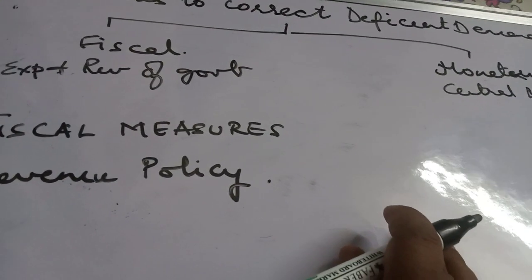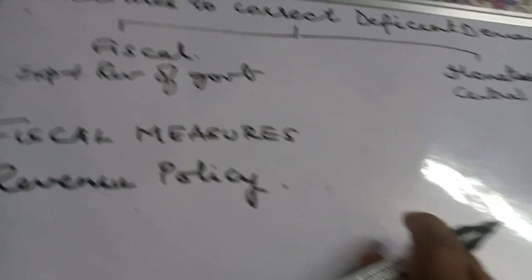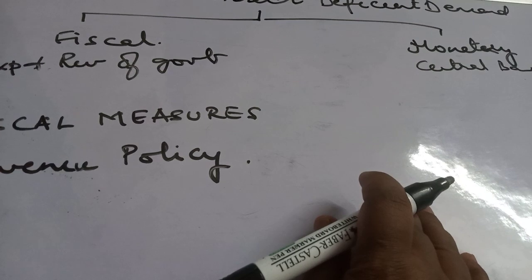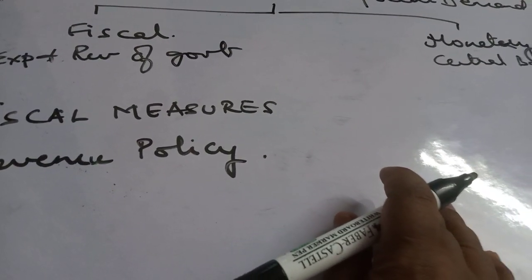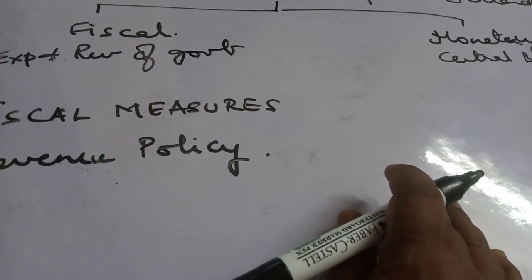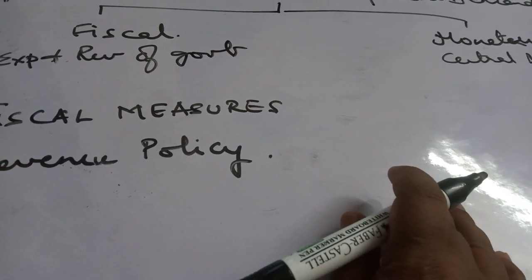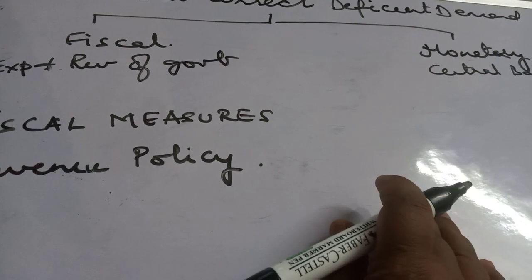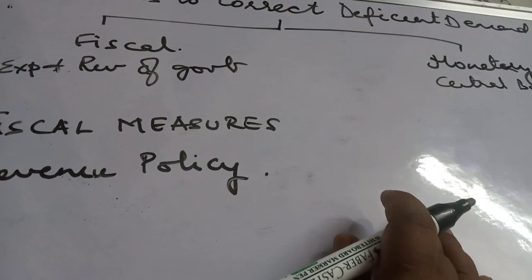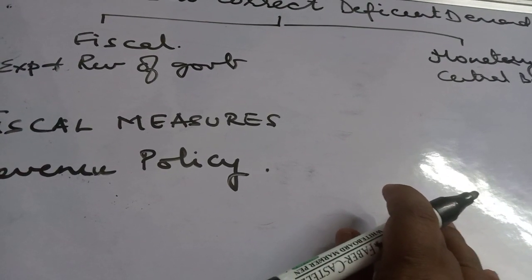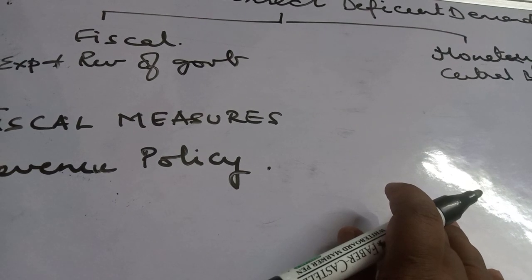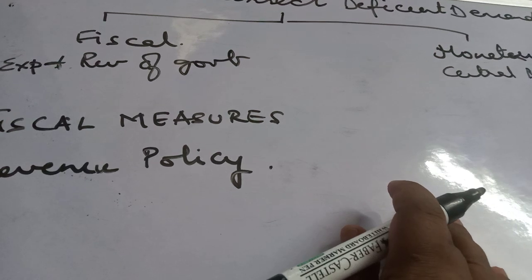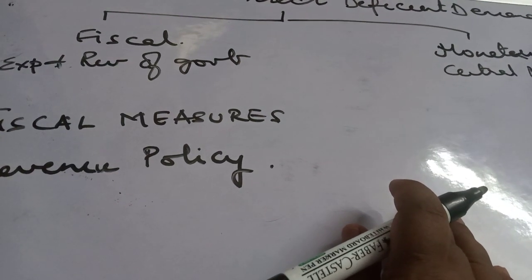So revenue policy, you'll find tax is the main component. The government, what is the main aim in deficient demand? To increase the aggregate demand, because the aggregate demand is less than the aggregate supply. So at that point of time, your main aim is to boost up the aggregate demand. However, that can be done by increasing the demand for goods and services, and that can be done by increasing the money supply in the hands of people.